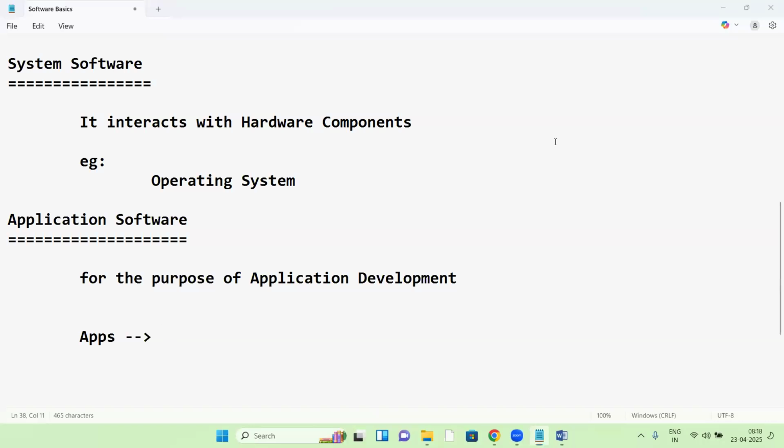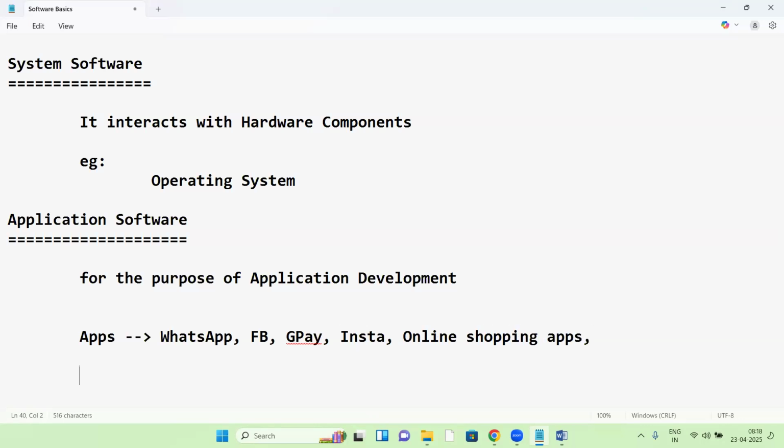No one answering? Yes, WhatsApp. Harish, good. WhatsApp is a mostly used application. Okay, maybe Facebook. Yes, maybe GPay, Google Pay, Phone Pay like this. Next Twitter. Yes, Insta. Next online shopping applications. Next banking applications, banking apps like this.